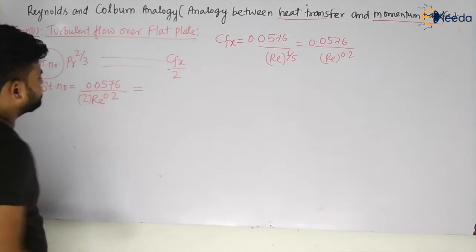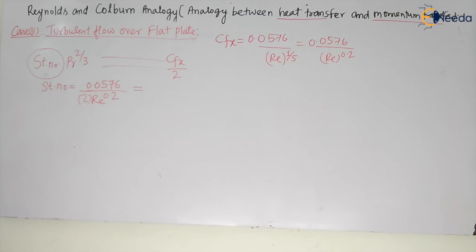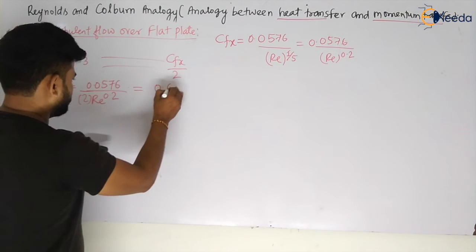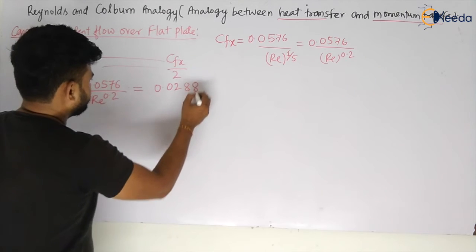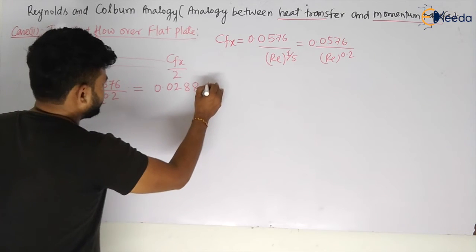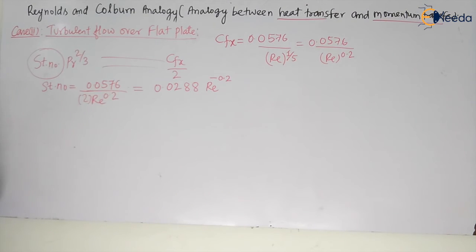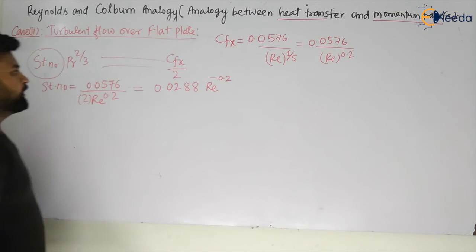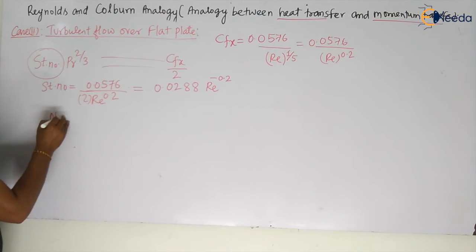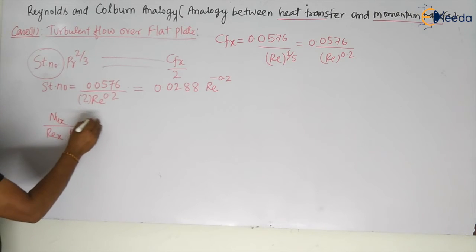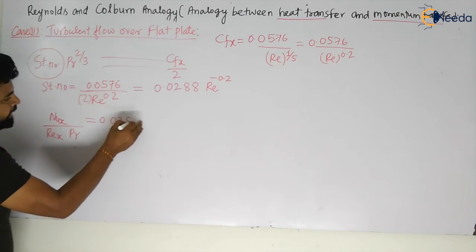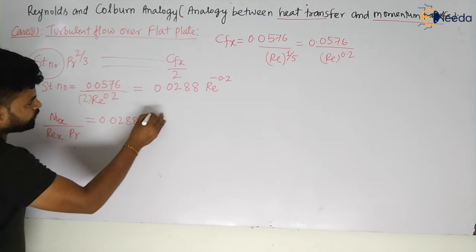So this value will become 0.0576 divided by 2, which is equal to 0.0288 multiplied by Re to the power minus 0.2, my dear students. Now we know the Stanton number is the Nusselt number divided by the Reynolds number at x into Pr, which is equal to 0.0288 Re to the power minus 0.2.